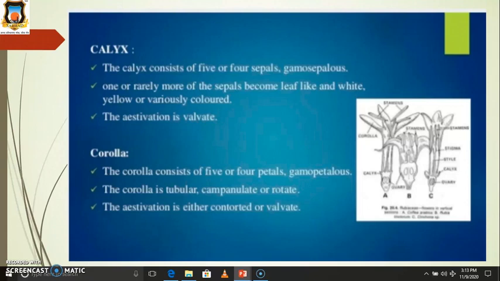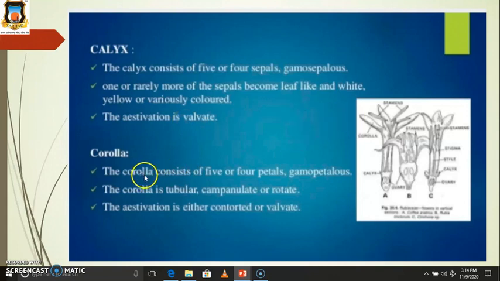Then calyx. The calyx consists of 5 or 4 sepals, so again the sepals are tetramerous or pentamerous. They are gamosepalous, meaning the sepals are fused. Then one or rarely more sepals become leaf-like and white, yellow or variously colored, meaning the calyx is colorful, and the aestivation is valvate. Valvate aestivation means they are not fused or overlapping.